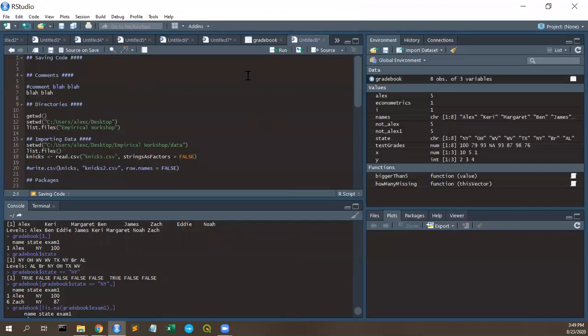Anyway, the next thing we can talk about is comments. So I've been commenting this whole time. I've been writing these little hashtags and then something afterwards. That just tells R to ignore everything that comes after this. Just don't even look at it. This is just for readability.